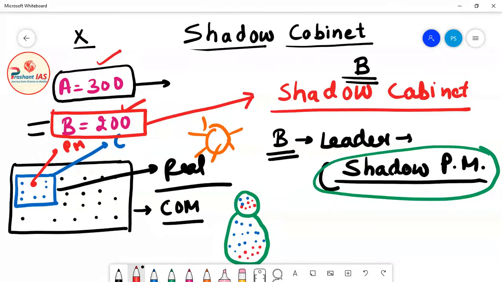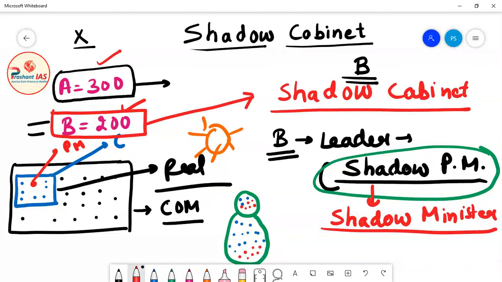So now what will this shadow prime minister do? He will choose his shadow ministers. The shadow prime minister will choose his shadow ministers from the members of his party who are already members of parliament.